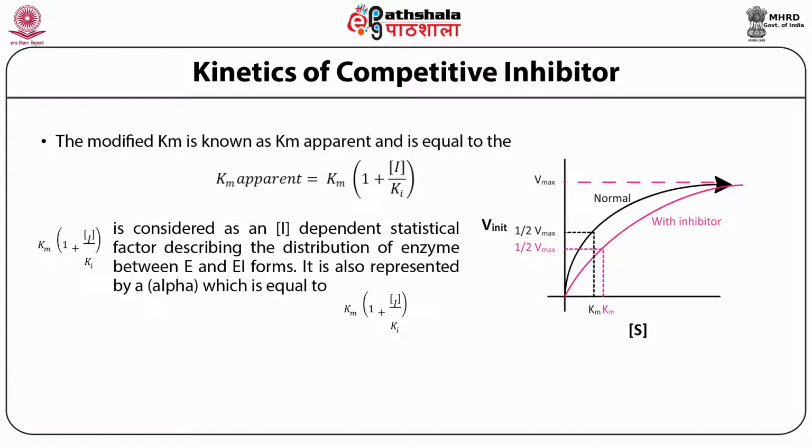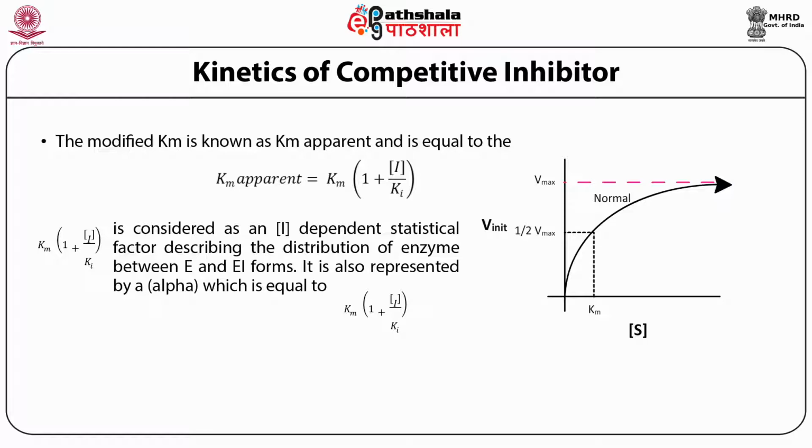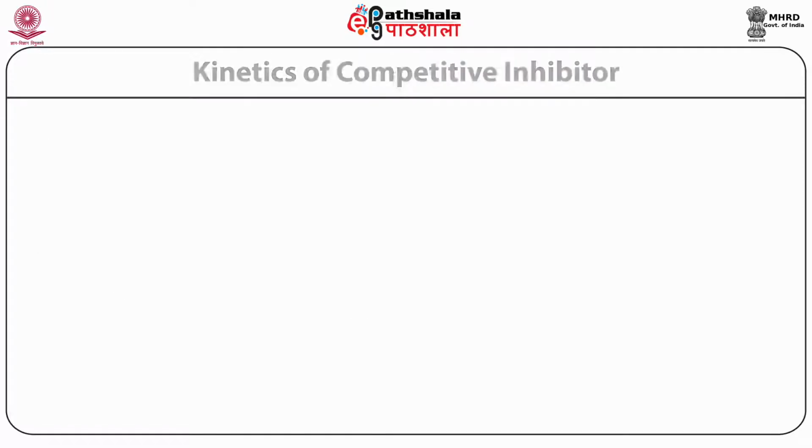The Km is increased in the presence of inhibitor, while the Vmax remains the same. So it shows that a competitive inhibitor alters Km without altering Vmax, and this is again evidence for it.